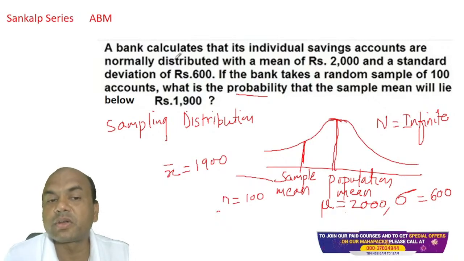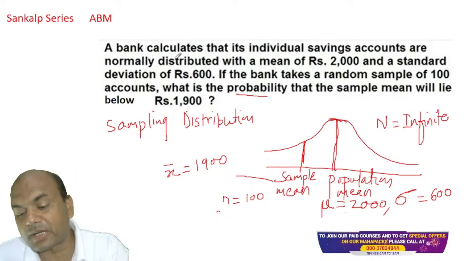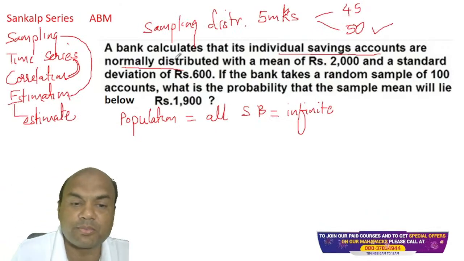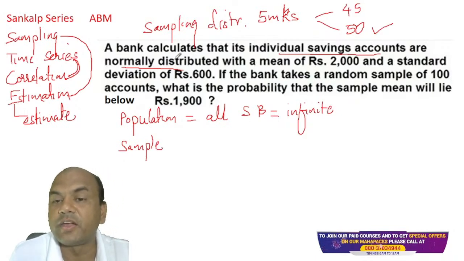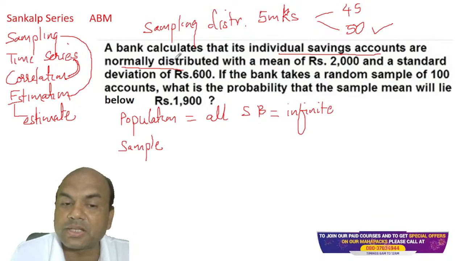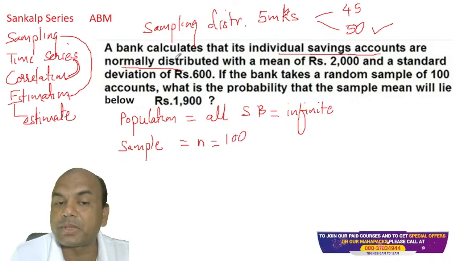Now what is given over here? The accounts are normally distributed with a mean of 2000. Now, mean is 2000 of whom? There are two parts: one is population and second is sample. What is given next? Sample of how many is taken? If the bank takes a random sample of 100 accounts, the sample size n equals 100. This I know, but population I don't know.